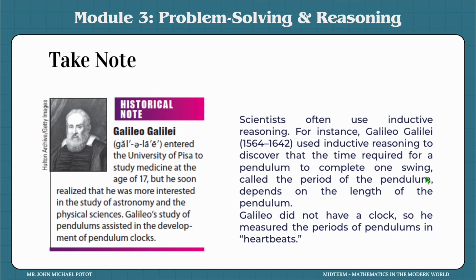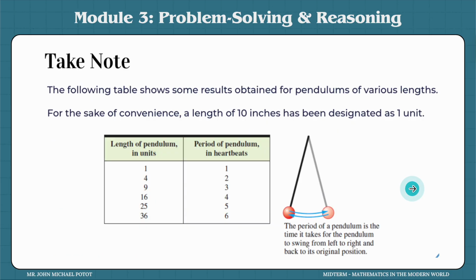And it depends on the length of the pendulum, meaning the rope connected to the ball. Okay, so you will see how it is. So back and forth is one swing, right? That is a period. Now, if the length of the pendulum in units, this unit is 10 inches, meaning if it's 4, then it's 40 inches. If it's 9, then it's 90 inches long. So, he was able to justify inductively that the length of the pendulum is related to how many periods of the pendulum in heartbeats is being produced.